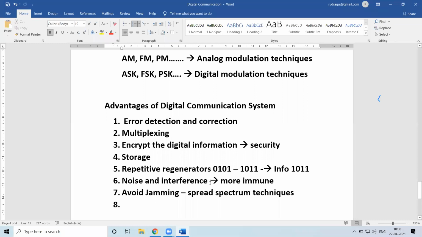So these are just a few things to name around. If there is anything else, you can add those points over there. Okay. These are the advantages of digital communication systems.